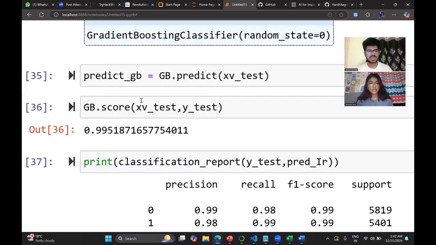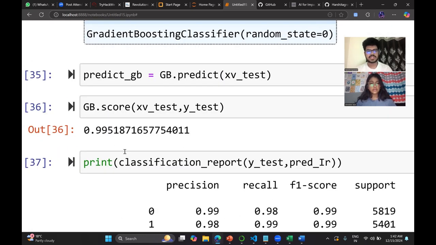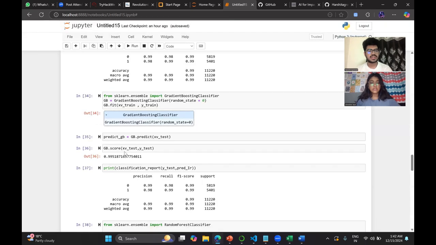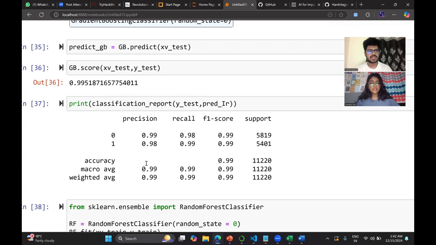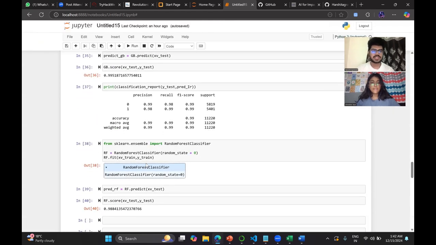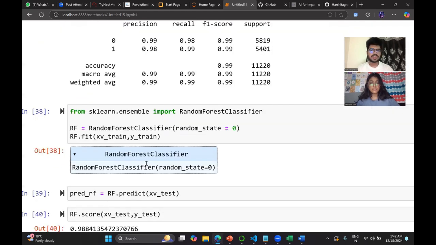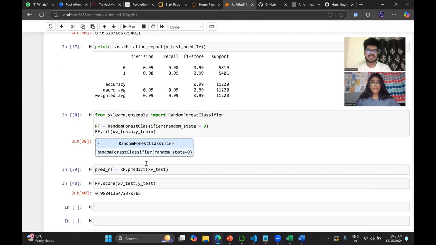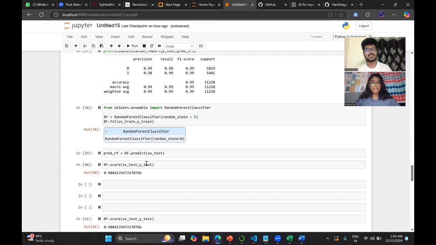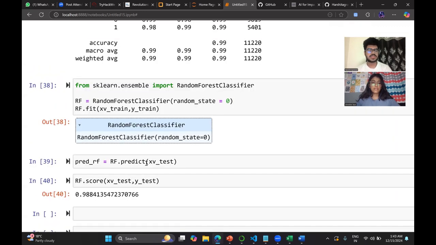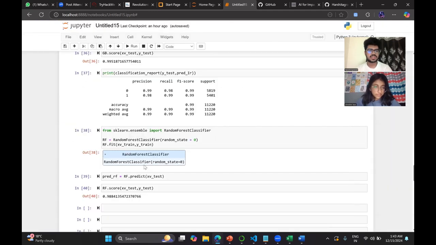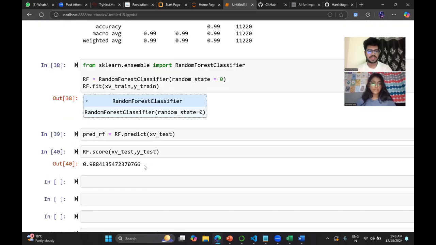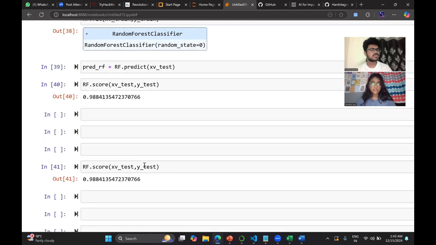It gives a really good result, 99.5%, really high, and the precision values are 0.99 and 0.98 respectively, with an F1 score of 0.99 each. Similarly, we are doing it for a random forest also. Random forest is a tree-based classifier technique where each of the data is connected to the main tree. This model gives a score of 98.8%, which is relatively good.